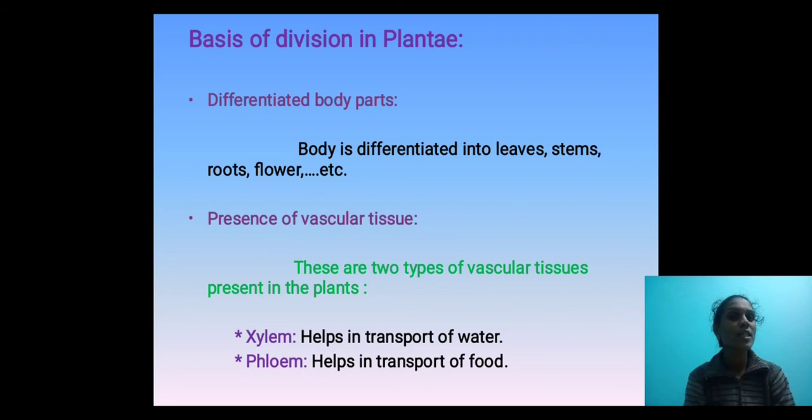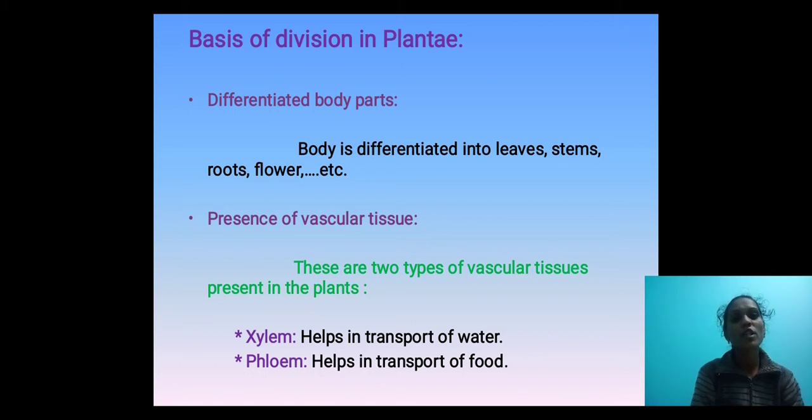Next, come to the basis of division in plants. We can divide the plants into different parts. The first point is differentiated body parts. The body is differentiated into leaves, stems, roots, flower, etc. These are the body parts of plants.